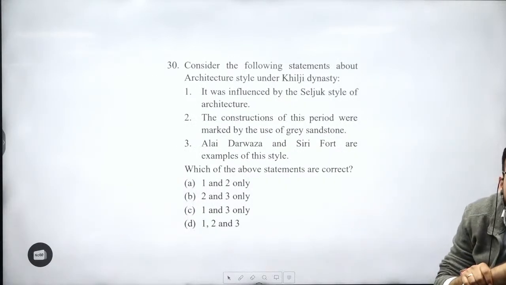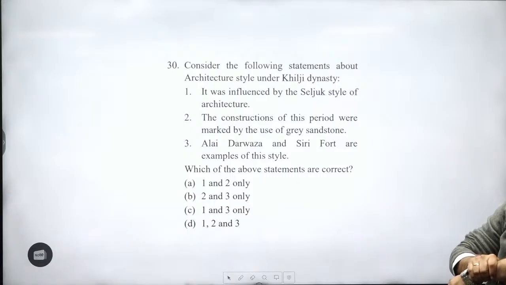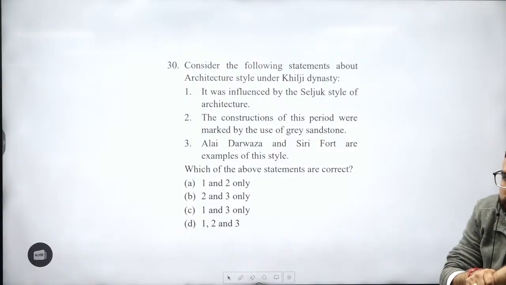30th question. Consider the following statements about architectural style under Khilji dynasty. It was influenced by the Seljuk style of architecture. Seljuk, who was Seljuk? Seljuk कहाँ से आए? देखो यहाँ पर बहुत confusion है.